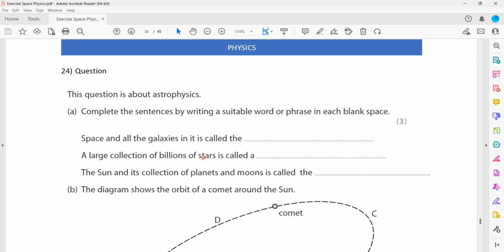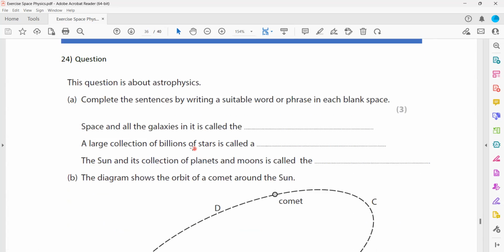Question 24. This question is about astrophysics. Complete the sentences by writing a suitable word or phrase in each blank. You can use screen annotation to complete this. Space, with all galaxies in it, is called the universe.